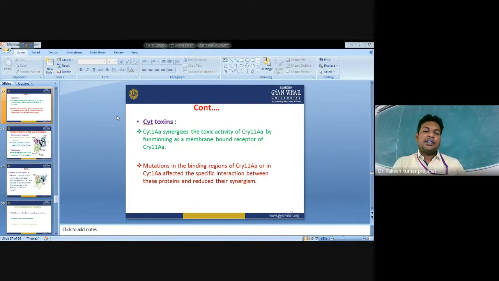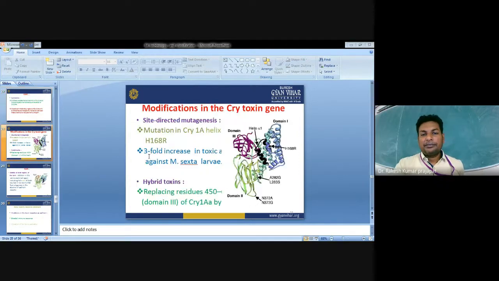Cytotoxin, Cyt. Cytotoxic protein Cyt1Aa synergizes the toxic activity of Cry11Aa by functioning as a membrane-bound receptor of Cry11Aa. Okay, so they show different toxic effects on different insects and pests. Mutation in the binding region of Cry11Aa or Cyt1Aa affected the specific interactions between these proteins and reduced their synergistic effect.